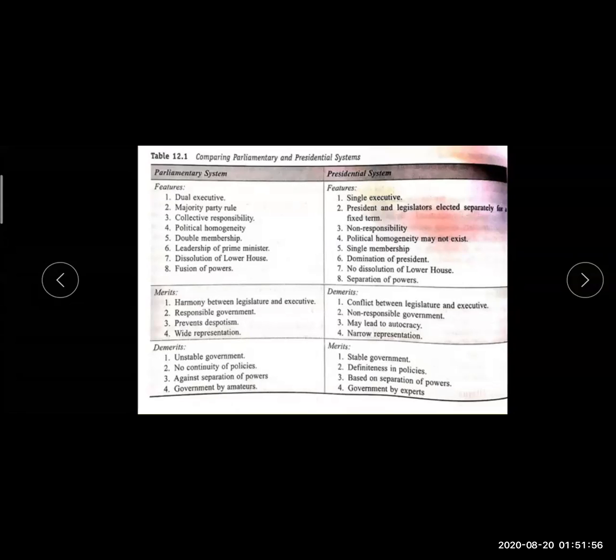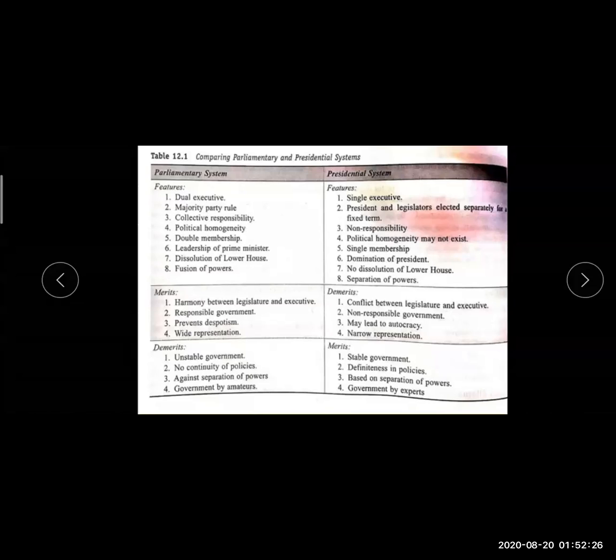Now 8th, those who have not taken it, take a screenshot of this, where I make a comparison between the parliamentary and presidential systems. The whole lesson is in this. Whatever is there in a parliamentary system and whatever is there in a presidential system is in this. If you learn this, you will learn 60 to 70% of the lesson.